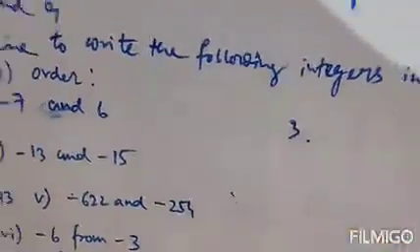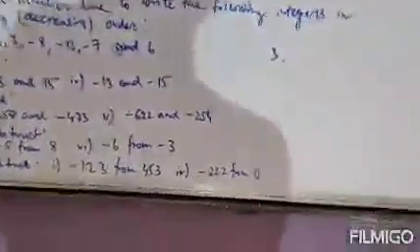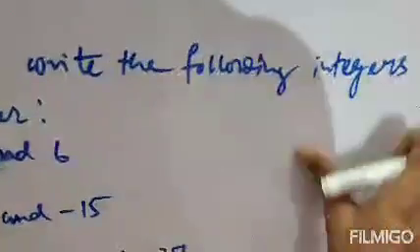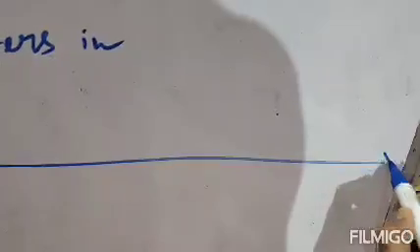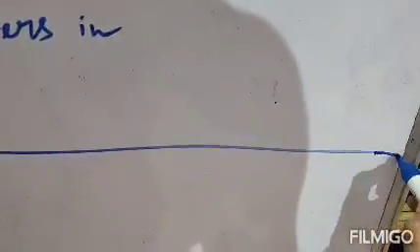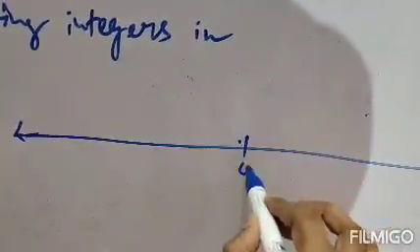Next question. Question number 3. Using a number line, write the following integers in descending order. Descending means decreasing order. So same question. The question says descending order or decreasing order. So just draw the number line first. This is the number line. This is 0.